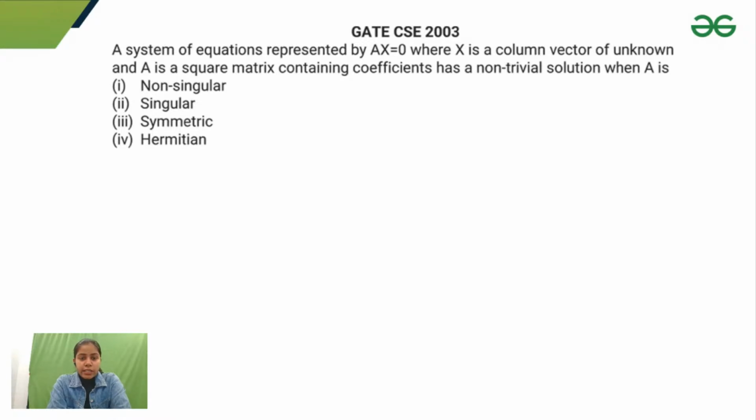A system of equations represented by AX = 0, where X is a column vector of unknowns and A is a square matrix containing coefficients, has a non-trivial solution when A is non-singular, singular, symmetric, or Hermitian. Just tell me, guys, which of the options would be correct here.